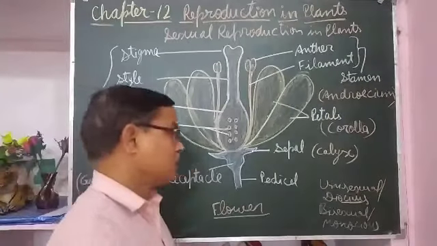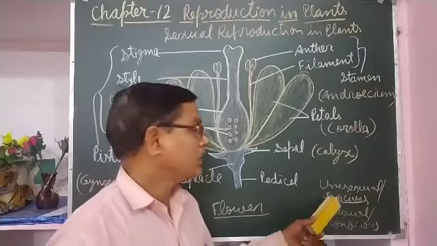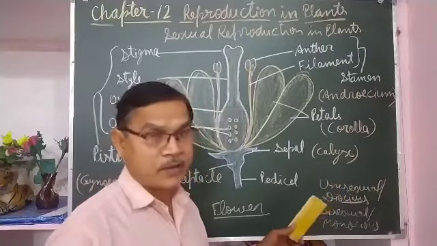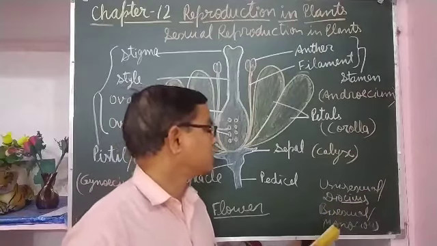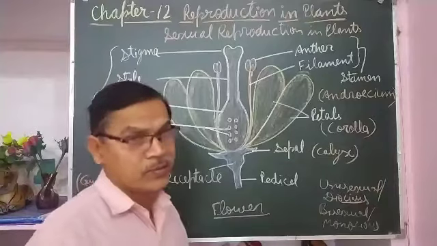So in flowers there are two types, unisexual and bisexual. Unisexual are also called dioecious, and they bear only either a male or female part, and bisexual are also called monoecious. They bear both male and female parts.